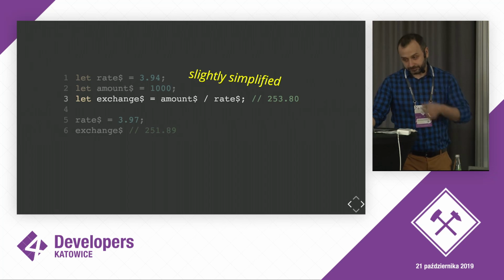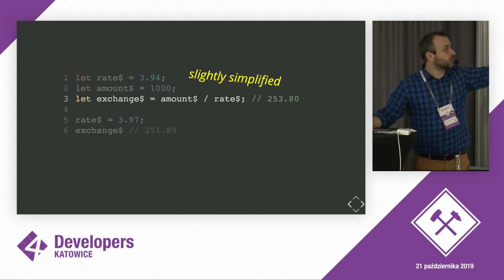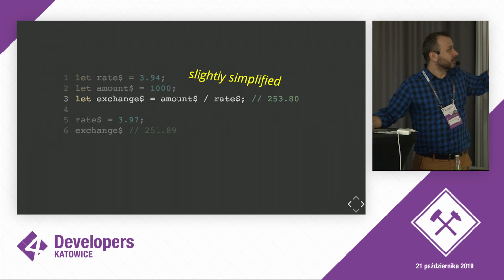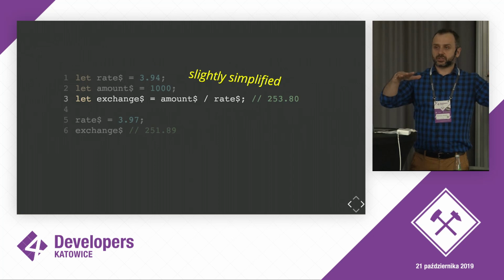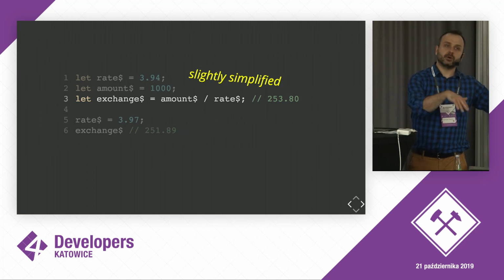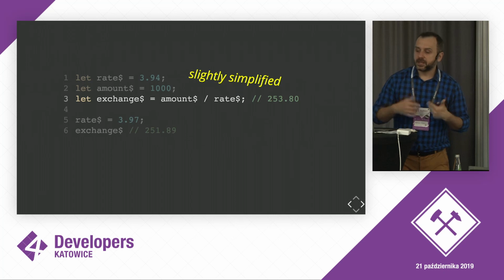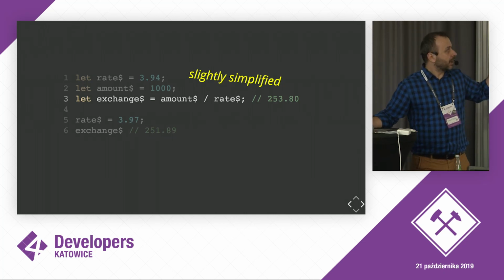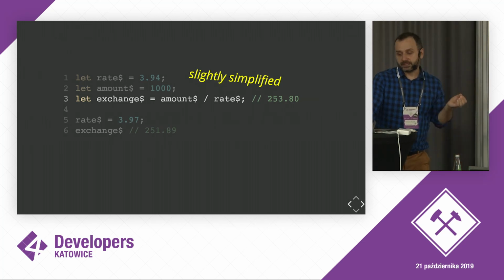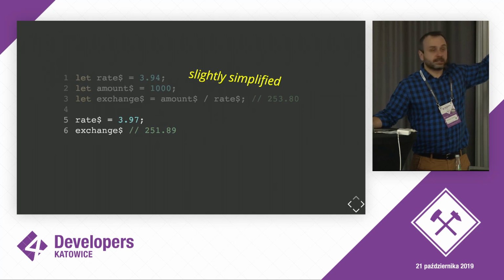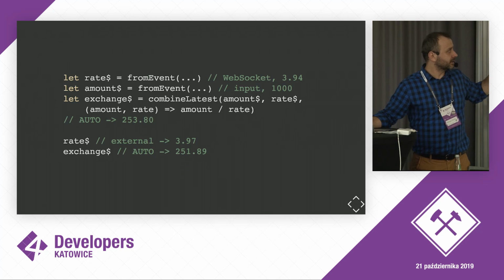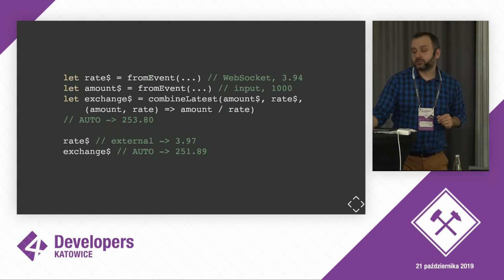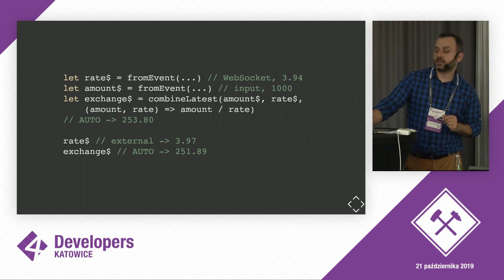So what we expect is that we define that there is a stream of rates, there is a stream of amounts, and finally, exchange is not a single instruction that we do once and then have to repeat over and over again ourselves, but we declare it as a relation between the most recent amount and the most recent rate. Of course, this piece of code is slightly simplified. This is not how you write it, but it is a simplification that shows that whenever rate changes, exchange would automatically also change.